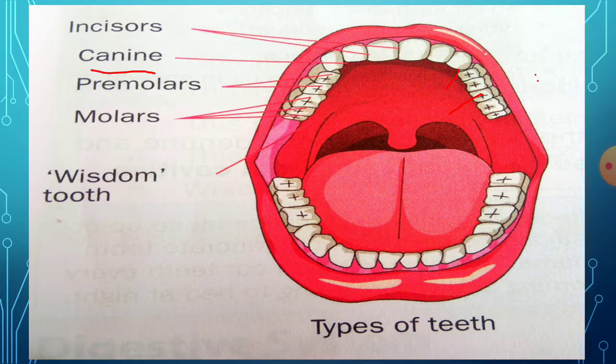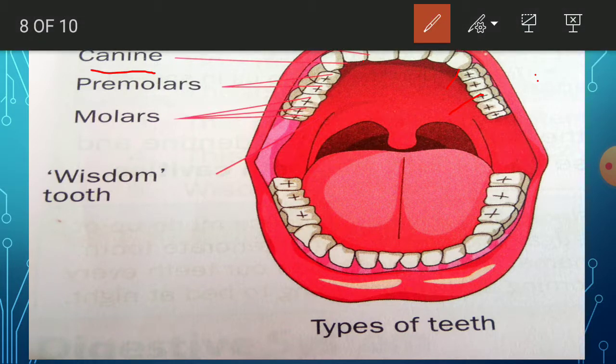Now I will go over once again a brief introduction to the types of teeth. See here, the first 4 teeth are called incisors. How many teeth do they have? Incisors are 8 in number, 4 on upper jaw and 4 in lower jaw. There is 1, 2, 3, 4.